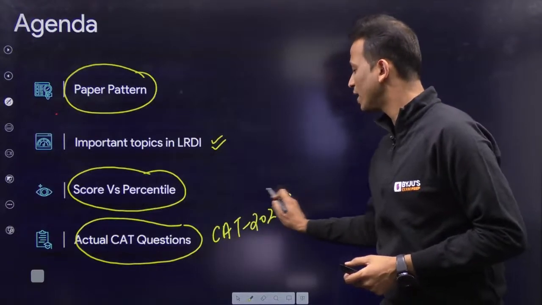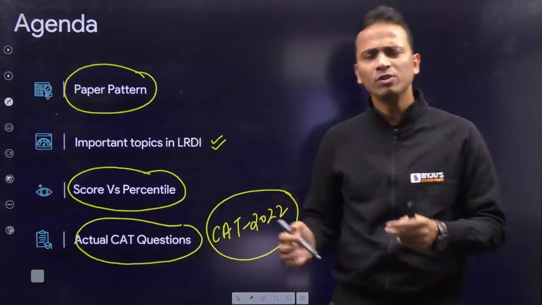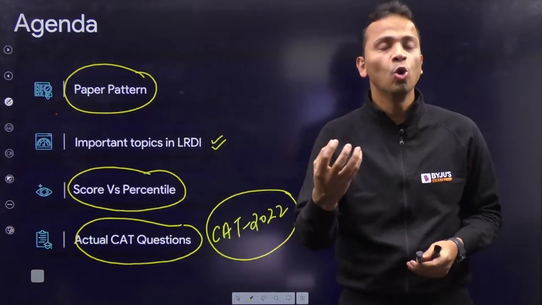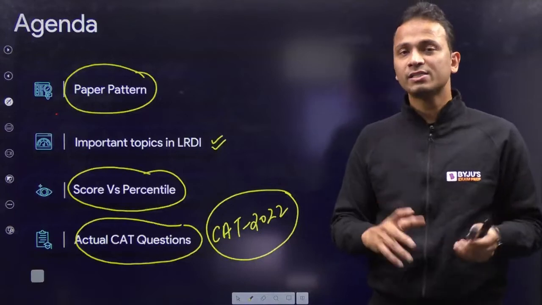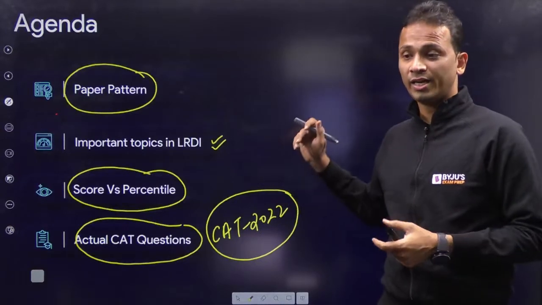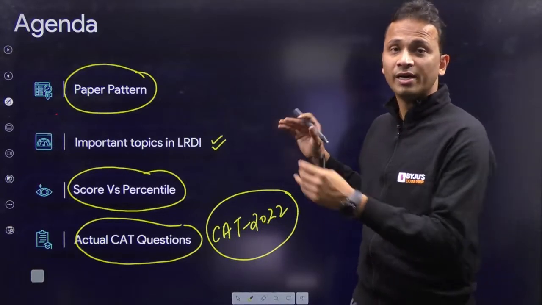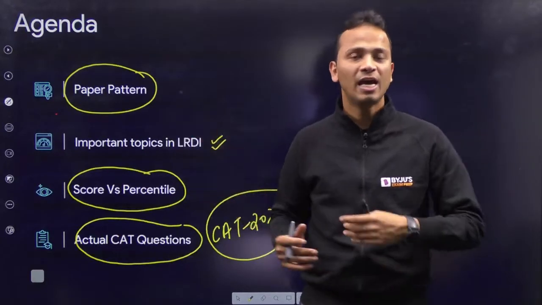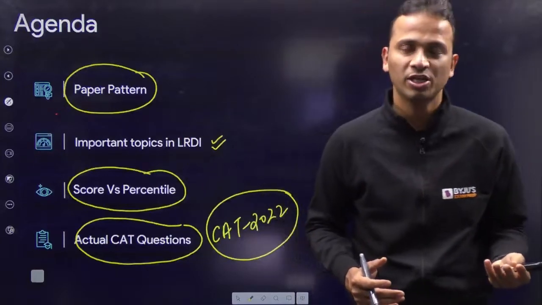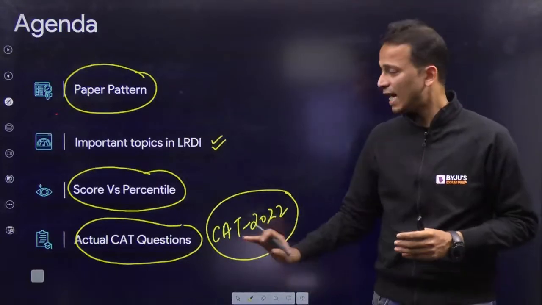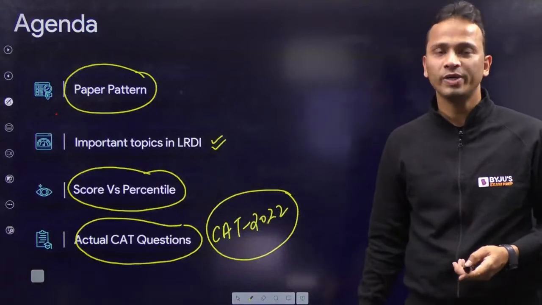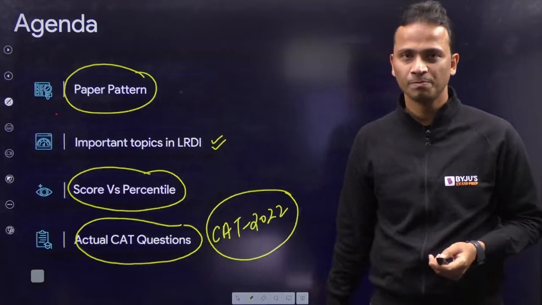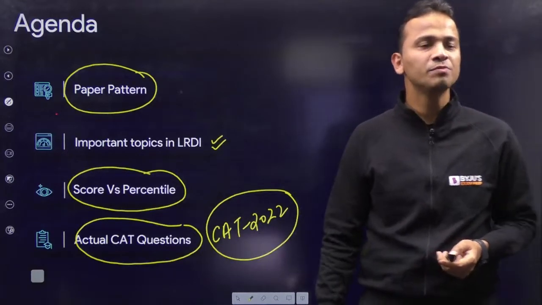So I have picked up one actual set from CAT 2022 and we'll see what we need to do, how do we need to hold our nerves when we get such lengthy looking sets in which you will have scattered charts and more than one scattered chart. All right. So I have picked up one actual question from CAT 2022. All right. So this will be the entire agenda for our today's session. So friends, let us begin with today's session.